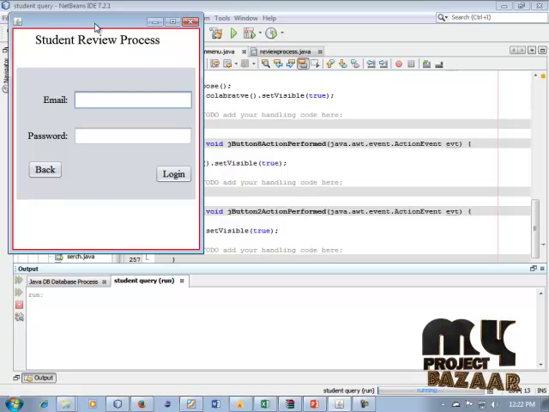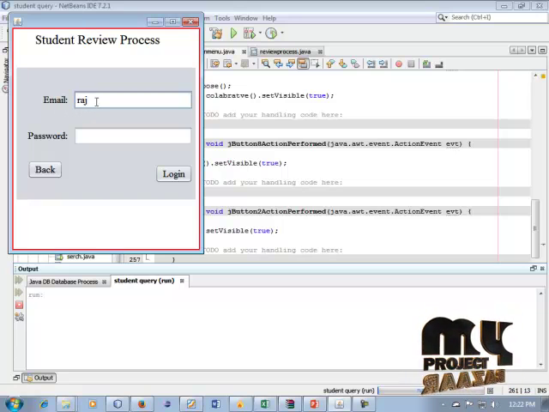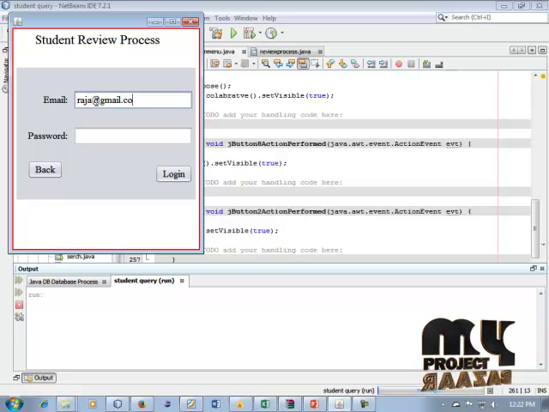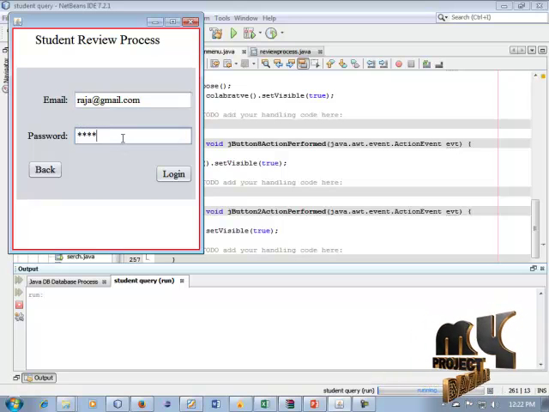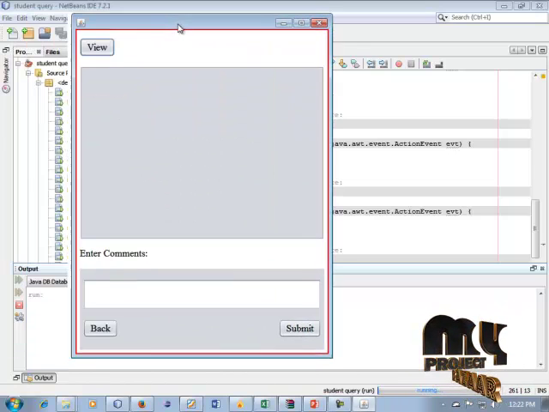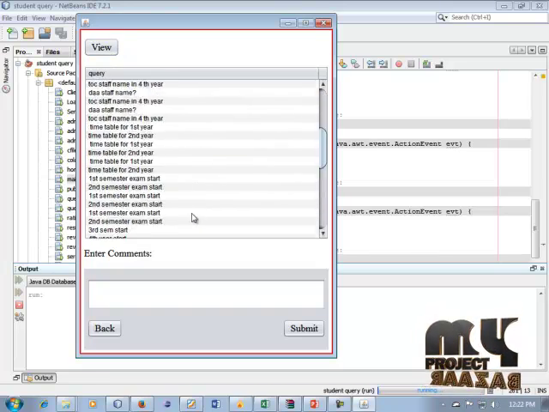In the student review process, enter the mail and the password. We can register the raja at gmail.com. Okay, we can enter the password raja. Okay, we can do this login. The login is successful, after the viewing process. All of the information can be displayed in this process.